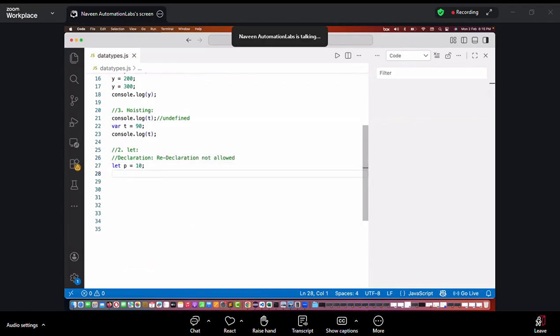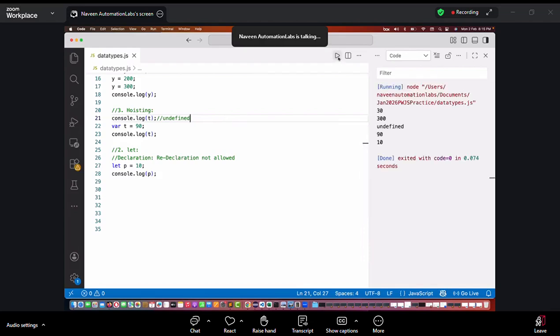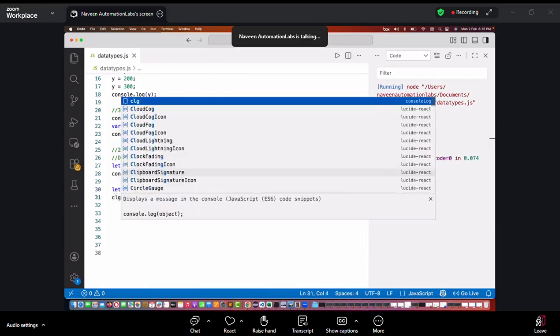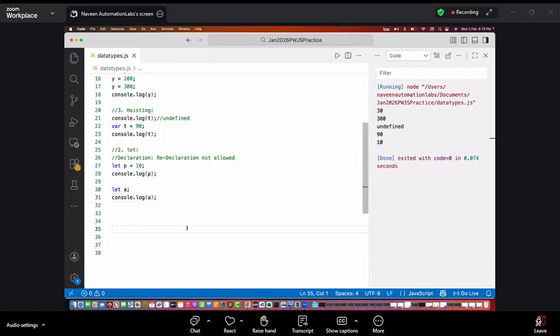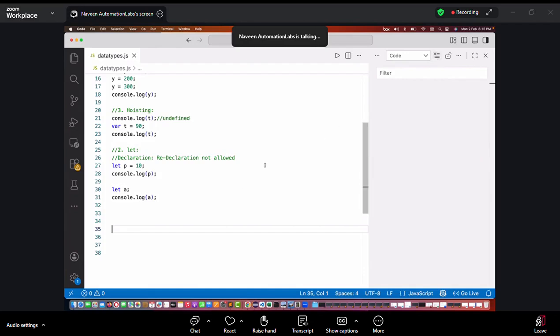Okay, with let, if I really want to print the value of p, what will be the output? Whatever the latest value is, it will simply give me 10 over here. Right? But let's see if I write it like this. let a, and then I'm printing without assigning anything. If you don't give any value to a, what exactly is the default value of a?